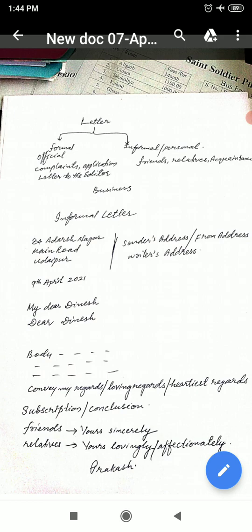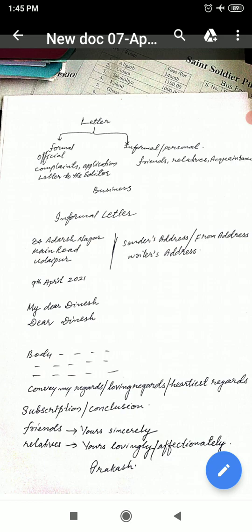And after completing your ideas in the paragraph, you have to conclude the letter, that means the third paragraph. The third paragraph must be a concluding paragraph, like this, that is shown in the page. Convey my regards, convey my loving regards, convey my heartiest regards to. After these words you have to use the word to, and after that you have to write the person's name or to whom you want to give the regards. For example, convey my regards to your uncle.